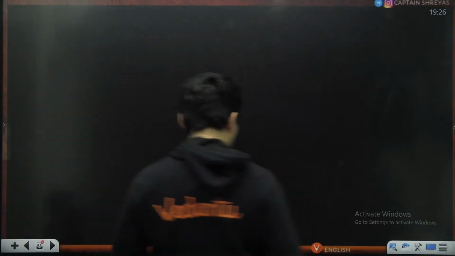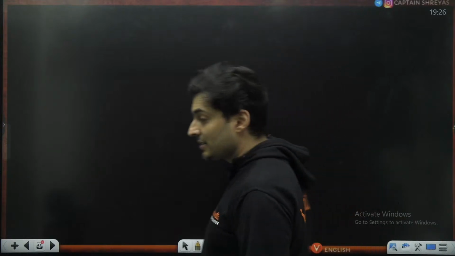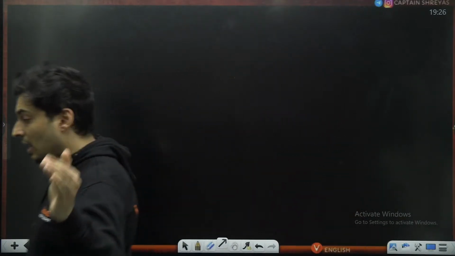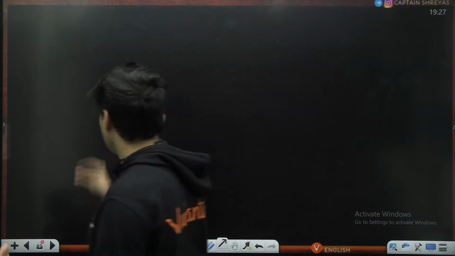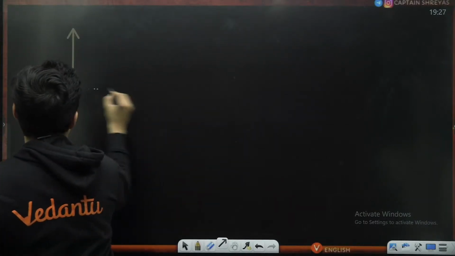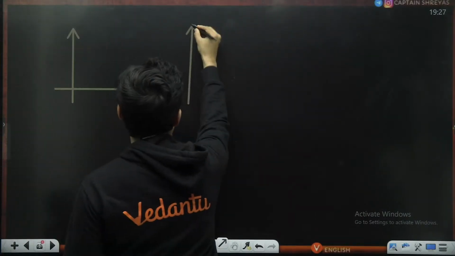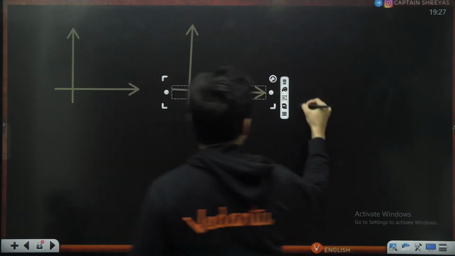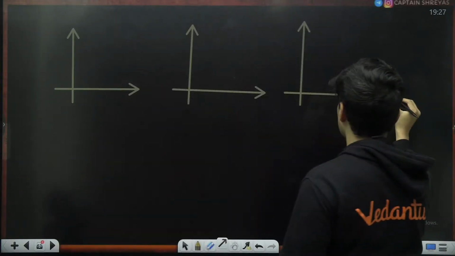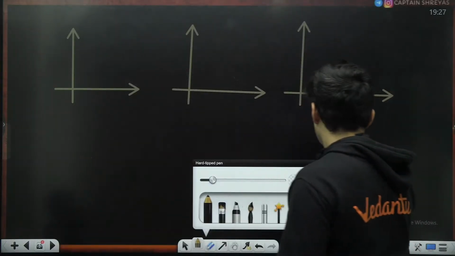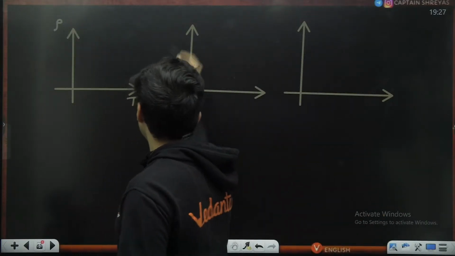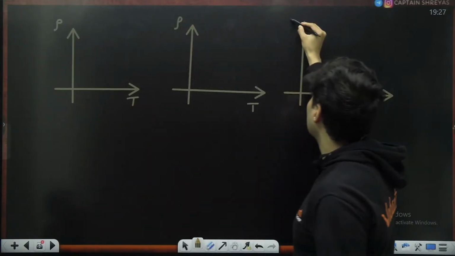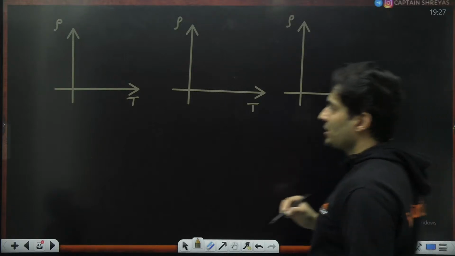Then there is a graph of variation of resistances with respect to temperature. Yes, how resistance, or resistivity, changes with respect to temperature. So like this, and like this. Everywhere you have resistivity versus temperature, resistivity versus temperature.